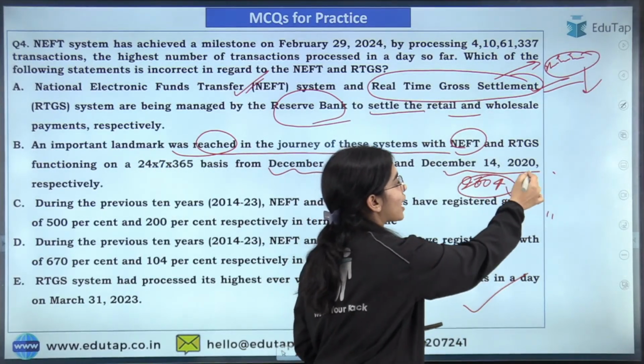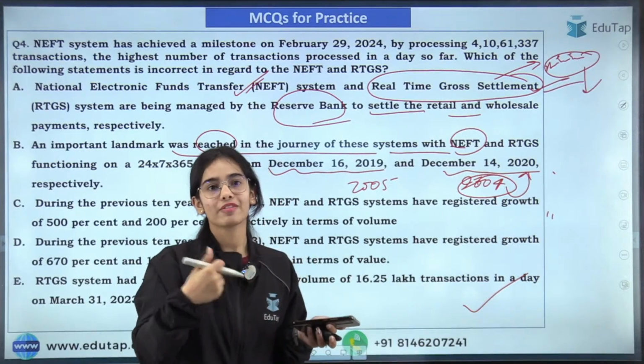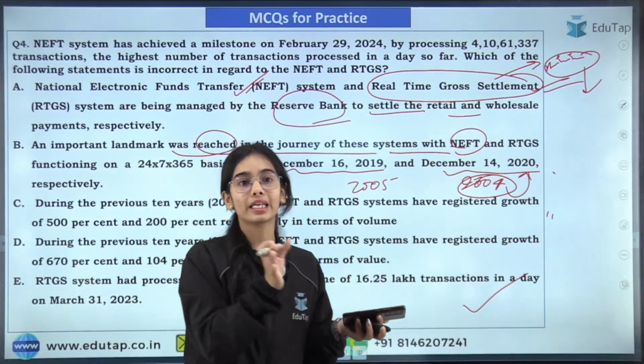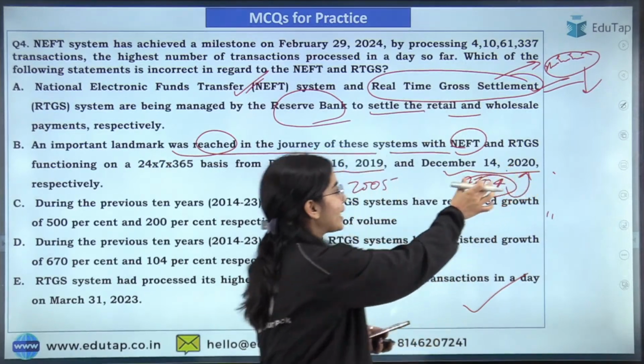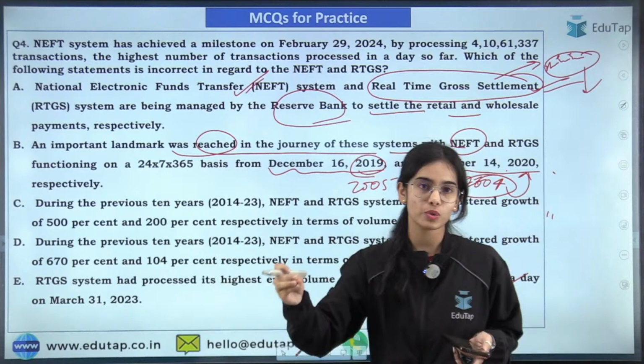But RTGS was the one that started on the 24/7 basis at a later period, in 2020, while NEFT started from 2019.